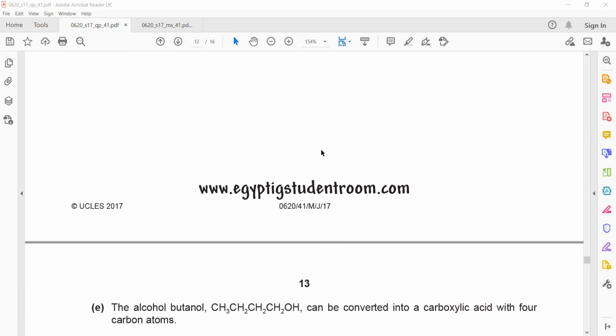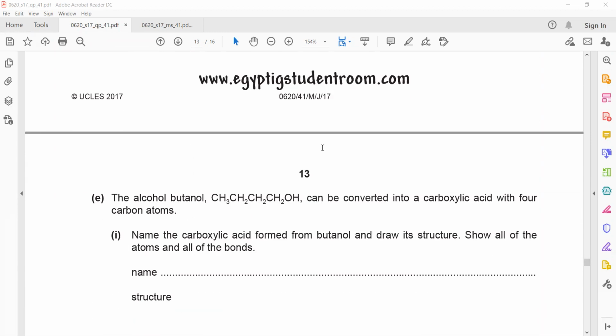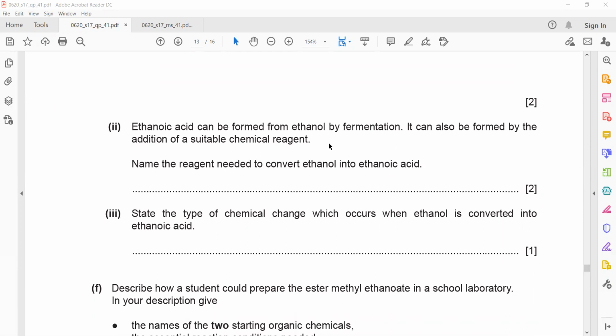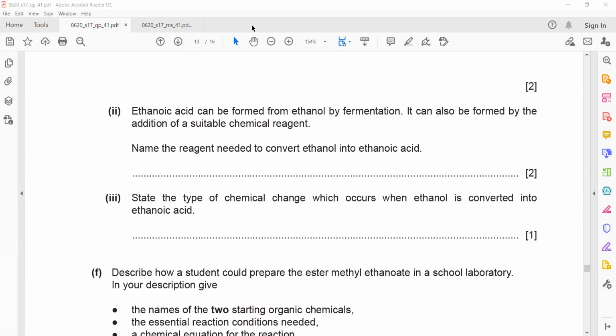What does it mean? Ethanol which is formed by fermentation can be converted into ethanoic acid. So ethanoic acid is prepared from ethanol, and ethanol is prepared by fermentation. But they did not ask any question related to fermentation. They asked a question related to oxidation, the conversion of alcohol into carboxylic acid.